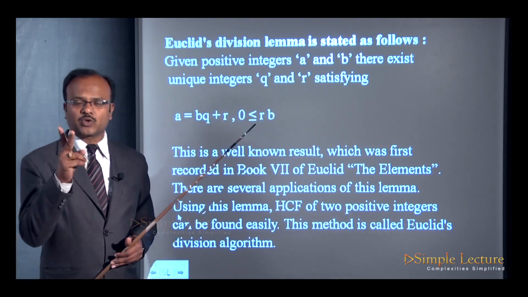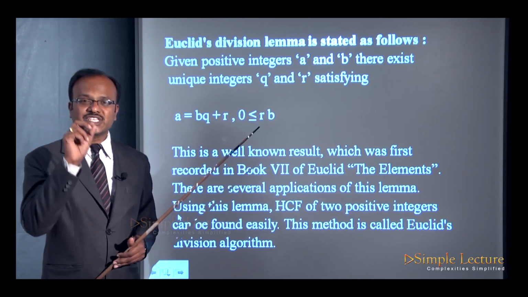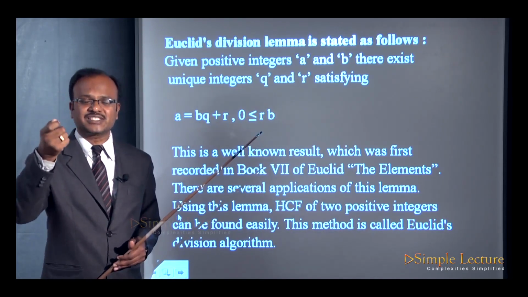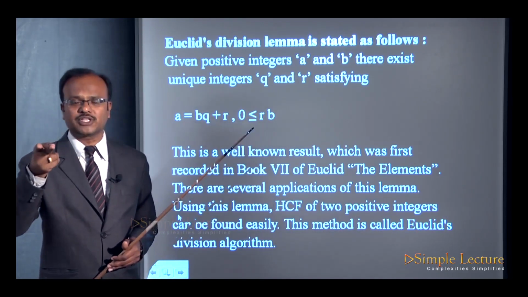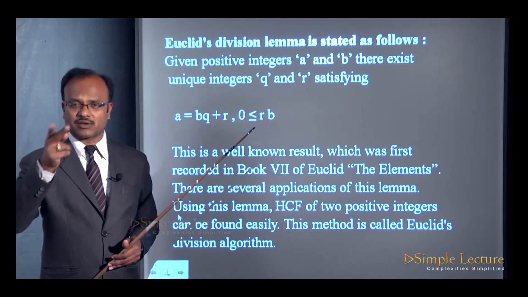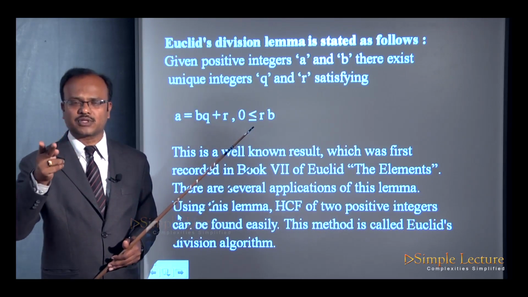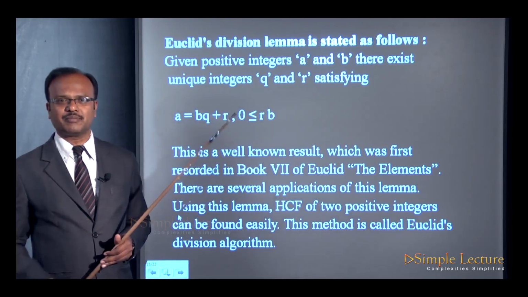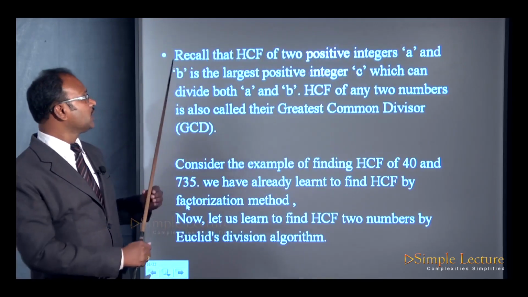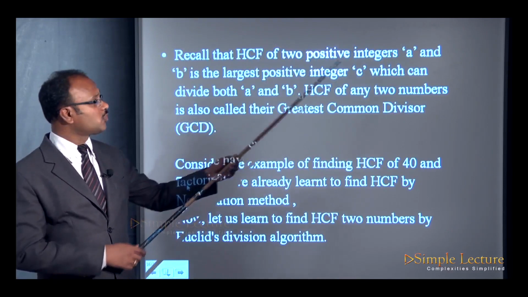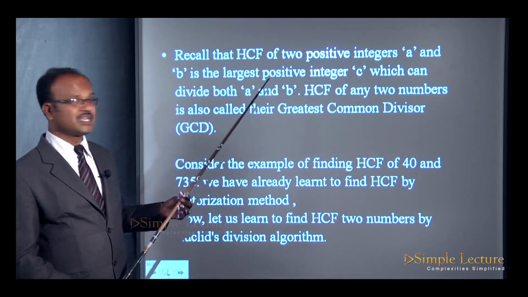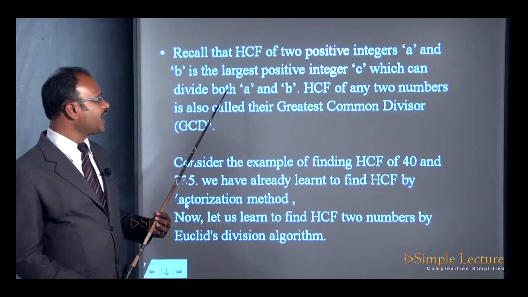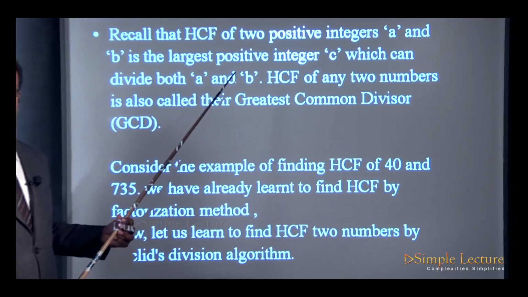When you take two positive integers, the highest common factor is the highest number which is common in both, that factor which is there in both these positive integers and can divide them. So recall that the HCF of two positive integers a and b is the largest positive integer c which can divide both a and b.